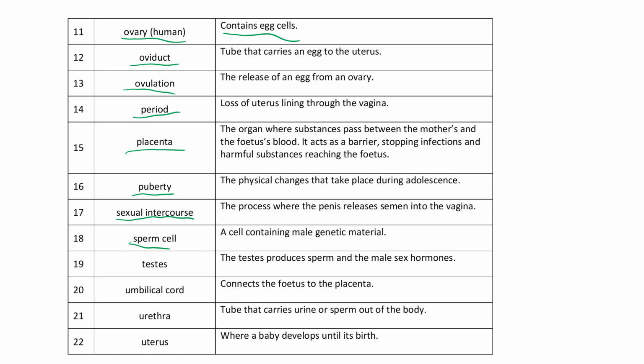The testes, what's going on? The testes produce sperm and the male sex hormones. Okay, so that is then the testes, that's where the sperm are produced. Connects the fetus to the placenta is the umbilical cord, and that's what your belly button was. Tube that carries urine or sperm out of the body in a male, obviously, because it's got sperm in it, urethra. Where a baby develops until birth is the uterus.